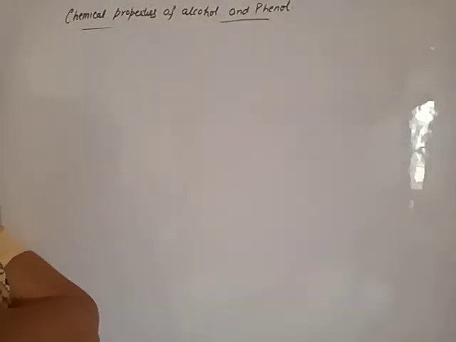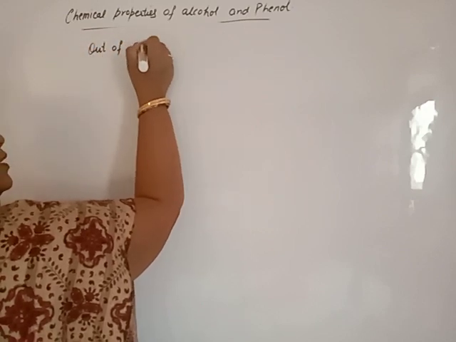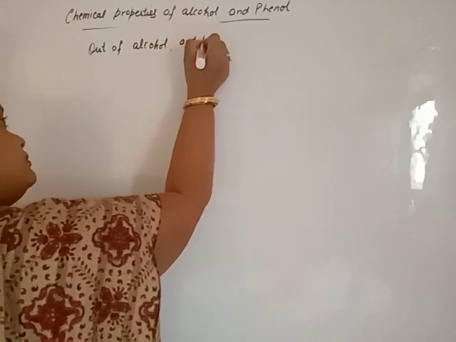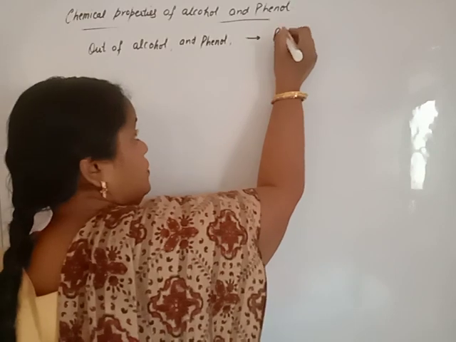And phenol, beta, consists of a more stable compound, that is benzene. It increases the resonance, and the more resonating structures, the more acidic the compound. Beta ji, out of alcohol and phenol, phenol is more acidic.